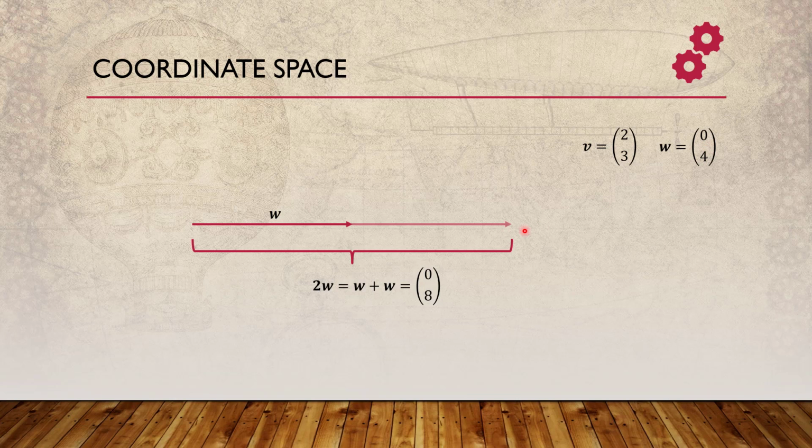Now, similarly, if this is my v, I can multiply it by minus 1. So what will happen? Both of these components will become minus 2 and minus 3 over here. Basically its direction will be changing. This is an interesting point as well: if you are multiplying with a positive number, the direction will not change, but if you are multiplying with a negative number, the direction will change, and it will become a separate vector over here. Even 2w is also a separate vector, but its direction is not changing.